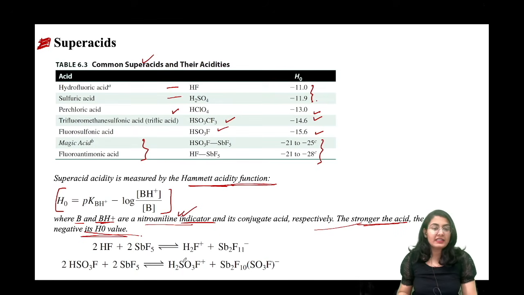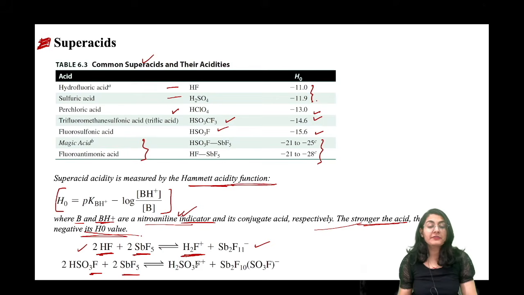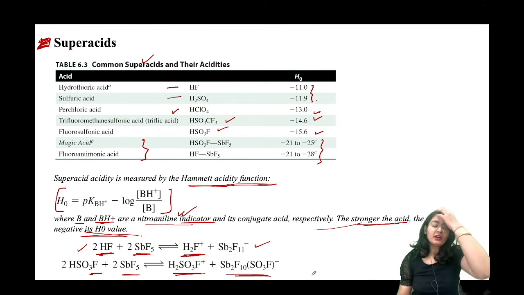अब देखो ये acid कहाँ से आ रहे हैं? If we react HF with SbF5, that is going to give us H2F plus Sb2F11 minus. Thus, that is also still possible. HSO3F plus SbF5 gives you H2SO3F plus this complex system. This is how different kinds of super acids by mix and match method have been generated और फिर उनकी acidity value भी check हुई थी. Okay,